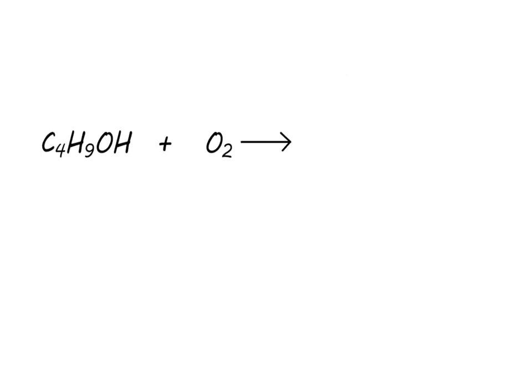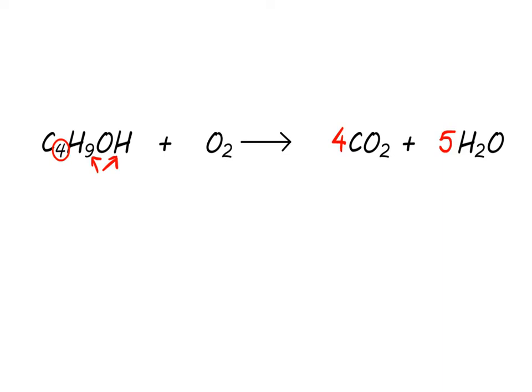Alcohols undergo complete combustion in a plentiful supply of oxygen. Balancing this type of reaction is similar to balancing combustion of alkane reactions. In this case we have 4 carbons in butanol, so we will form 4 molecules of carbon dioxide. We have 10 atoms of hydrogen, and this will make 5 molecules of water.